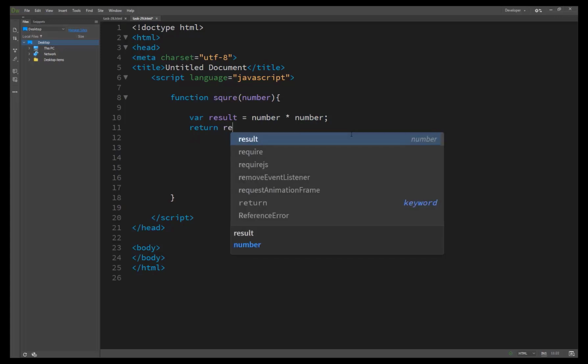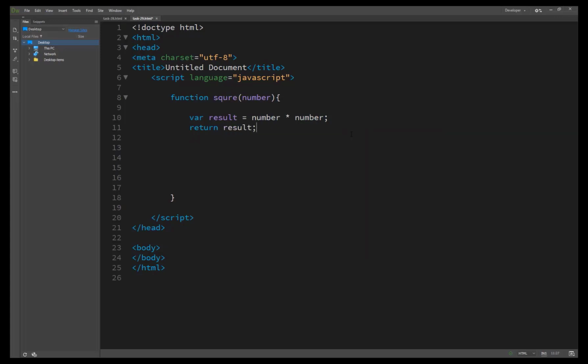Our variable is result. So whichever variable is assigned a value, it automatically returns from our function. And now we are printing it, and the technique is there. We have created a variable like square number, and we have assigned a value.